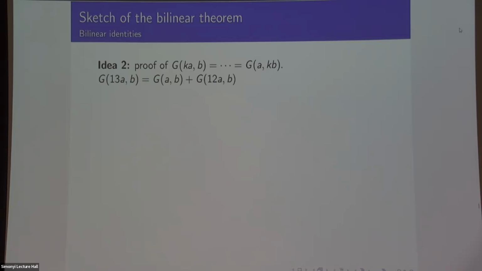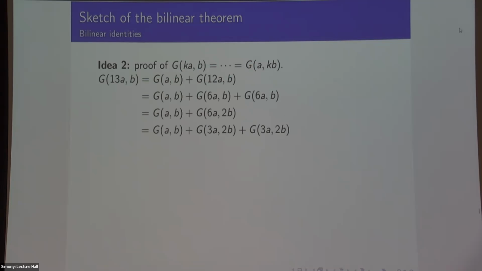Well, it's sort of some double and add argument, right? So you say, well, 13 is odd, so I can split off AB, and then there's 12 left over, and then 12 is even, so I can split it as 2 6s, and then I can group those together again in the B variable. Okay, and 6 is even, so I can split it as 2 3s, and then I group those together again. Okay, now 3 is odd, so I have to split off an A, but then I can absorb it back into the AB I had at the beginning, so now I have an A5B.